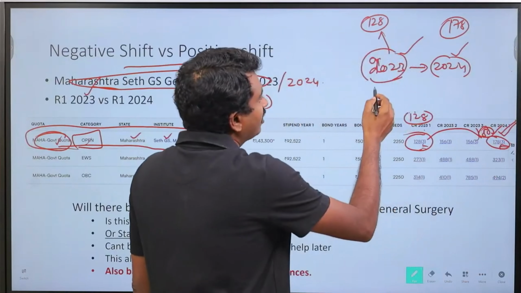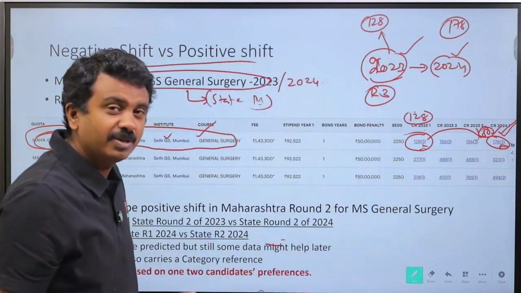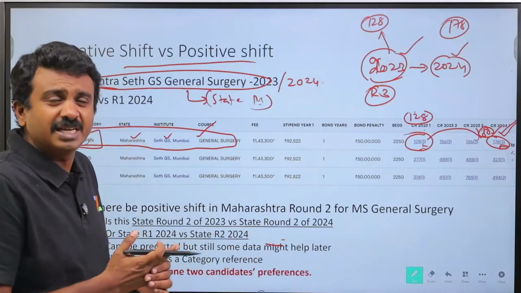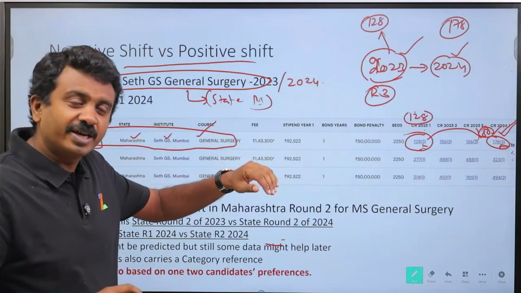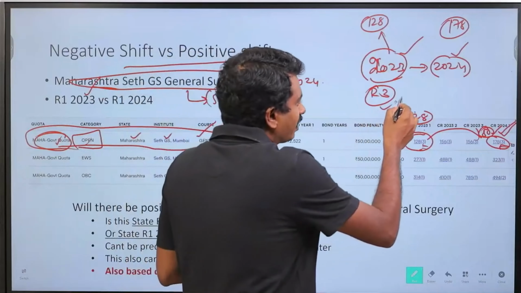You can also take the 2023 round 3. Round 3, why are we taking? Because round 3 is the last upgradable round. Beyond that, it is a lucky round, or basically a round which carries a lot of risk. So for all the allotments, we will be looking at the last upgradable round for the state. In Maharashtra, the last upgradable round was round 3.